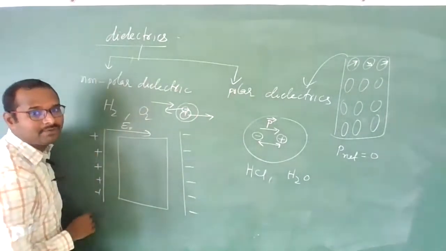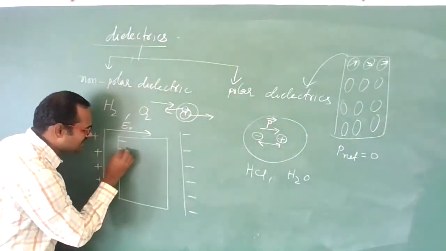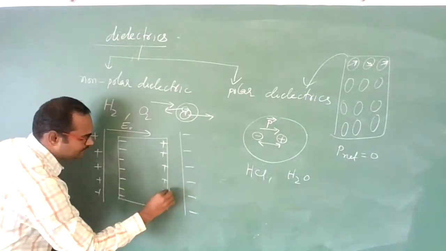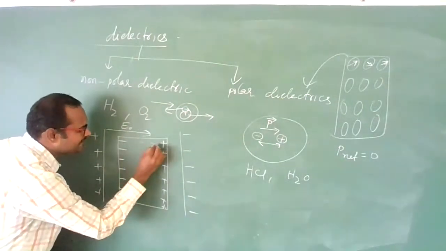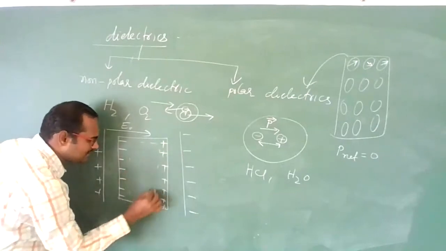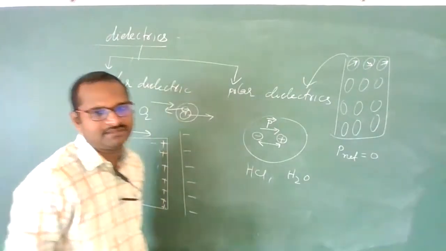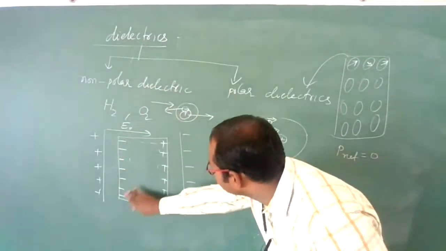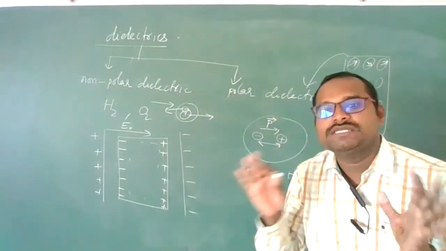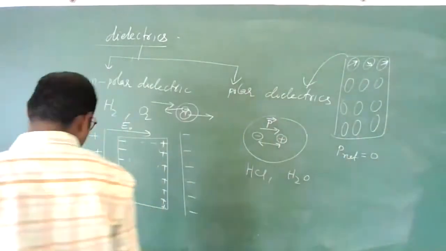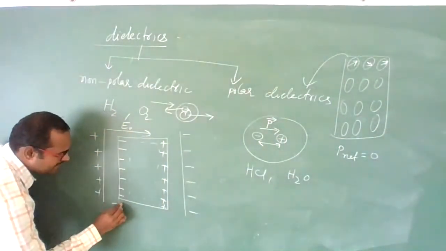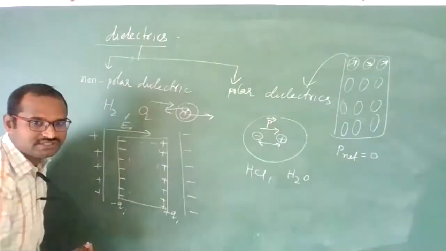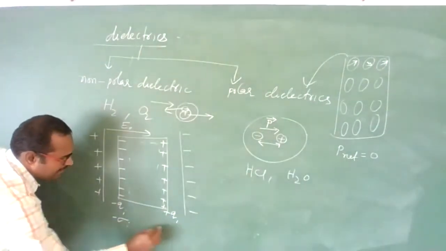So here negative charges will be induced, here positive charges will be induced. However, in the interior, all negative and positive charges will cancel out their effect. Here it will become zero. But outside, some induced charges will be produced. The charges I will call minus Qi, here plus Qi, or in terms of surface charge density, minus sigma i, plus sigma i.